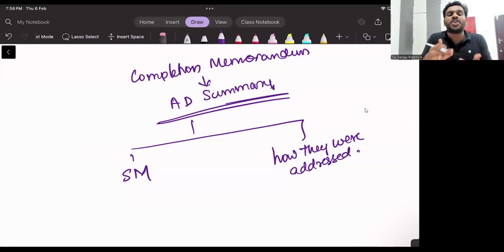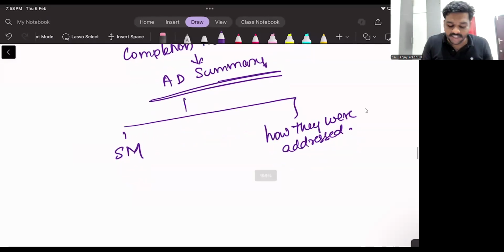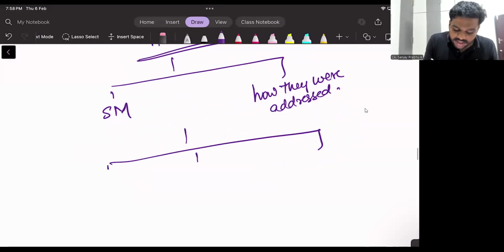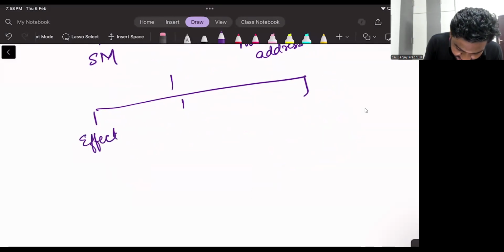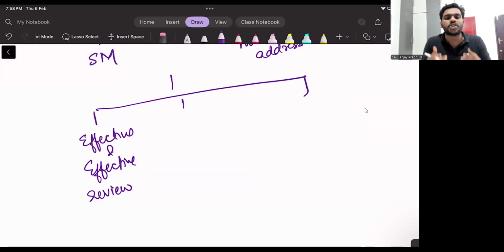Sir, what is the benefit of maintaining such summarized versions? You have three benefits. First one, effective and efficient review. You can review everything easily. What is the benefit if you prepare short notes? You can revise everything easily. When do you want to prepare short notes? When you have a large amount of theories to learn.